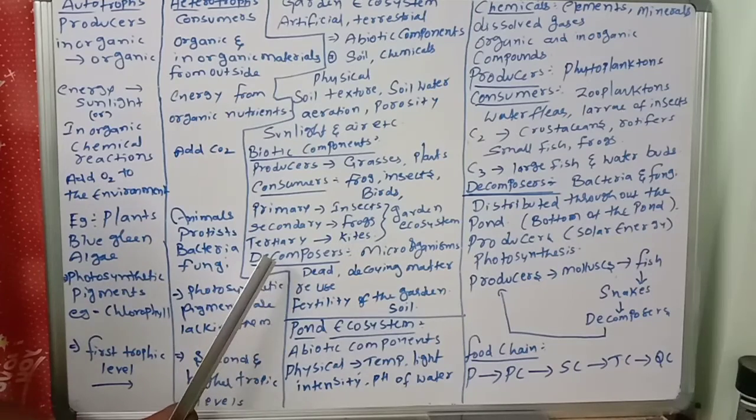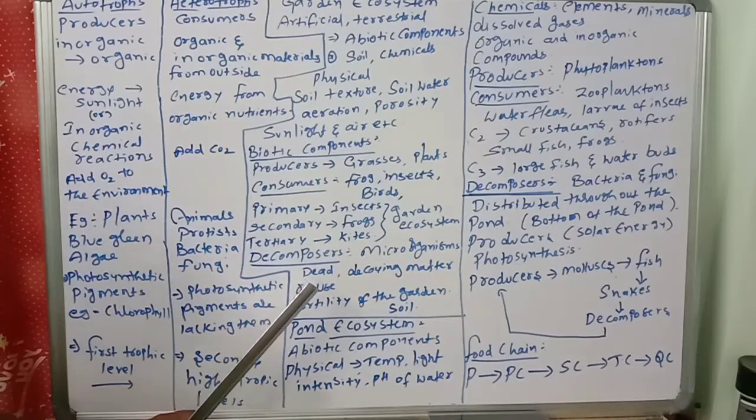Next, the last one: what else is there in the garden ecosystem? The decomposers. Decomposers, as you know very well, depend on dead and decaying matter. Mainly, decomposers are microorganisms present in the soil. Very, very important. They cleanse the earth. So decomposers are microorganisms present on the earth, especially in the soil. And these cannot be seen with the naked eye. We can't see the microorganisms with the naked eye.